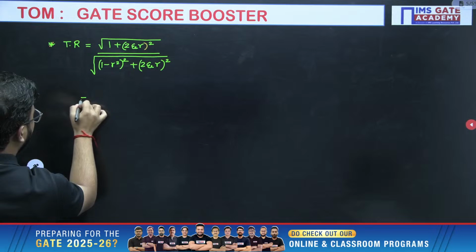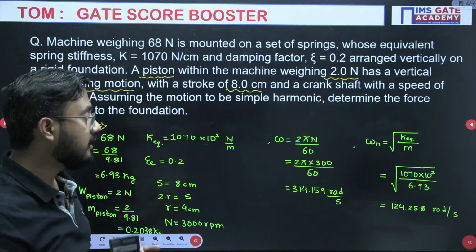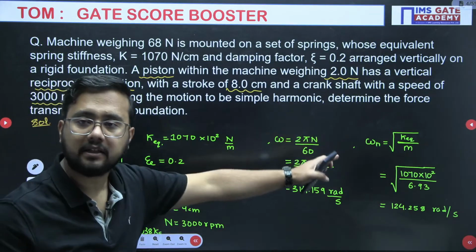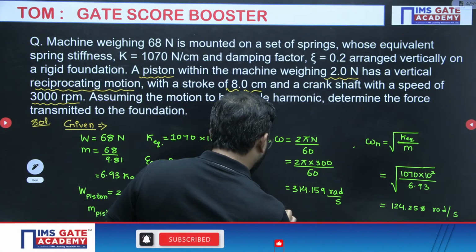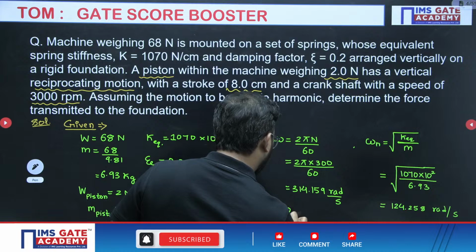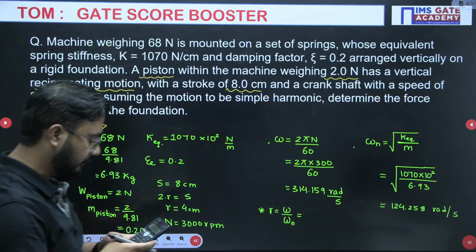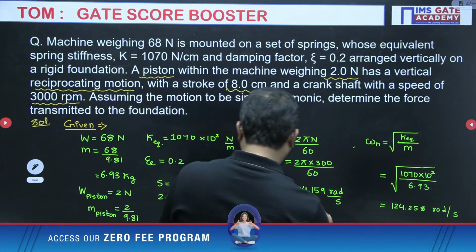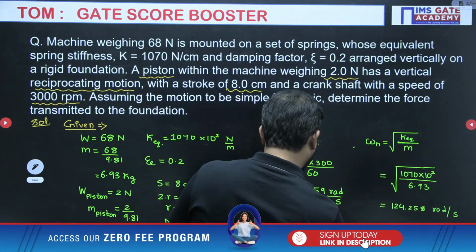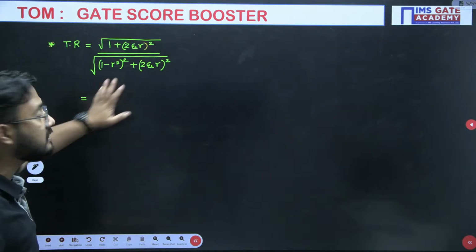Right. Now, first of all, please understand what the R value is. R is omega by omega n, the ratio of excitation frequency divided by the natural frequency. Here itself we will calculate omega by omega n, that is 314.159 divided by 124.258, which comes to around 2.528. So directly we have calculated all the values which are required in the transmissibility ratio formula.